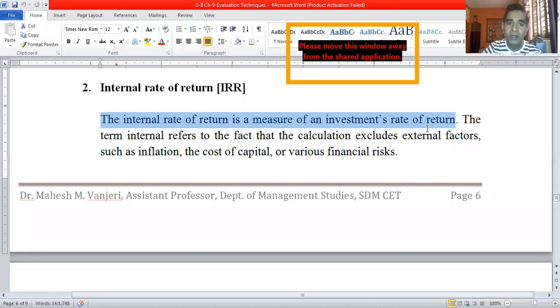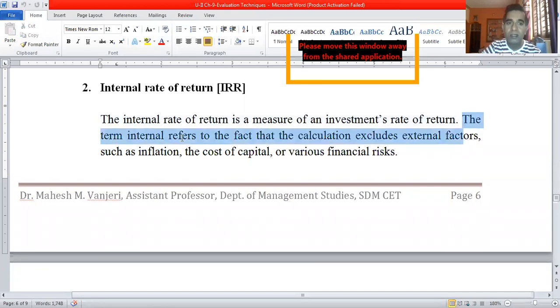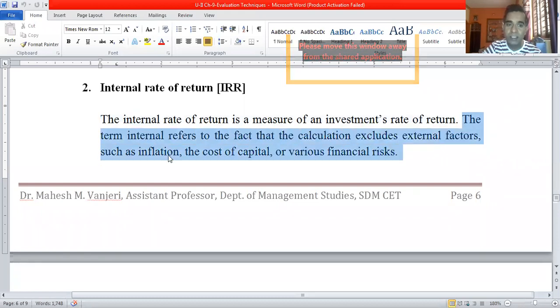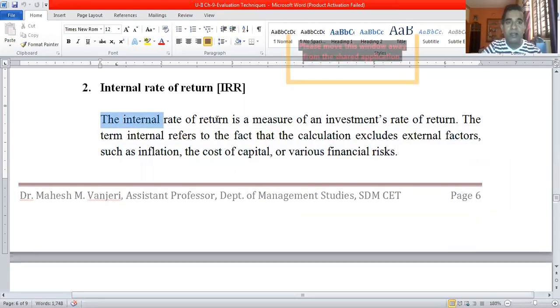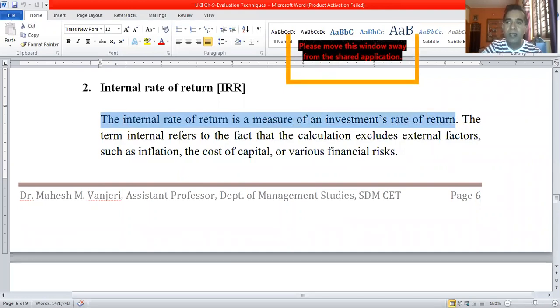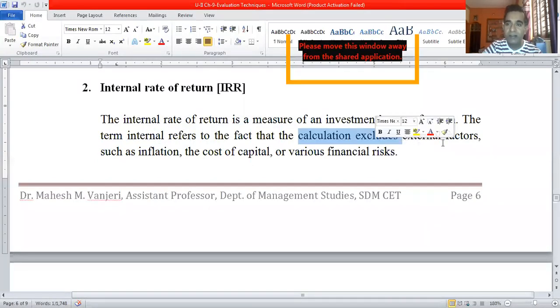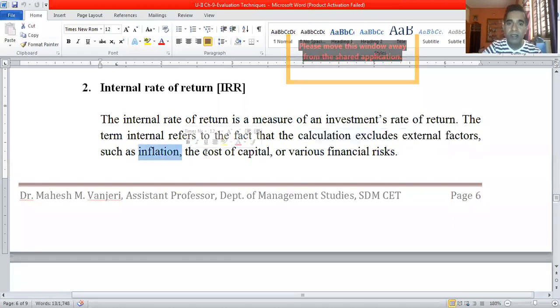Why is it called internal rate of return? Because the term internal refers to the fact that the calculation excludes external factors such as inflation, cost of capital, and various financial risks.